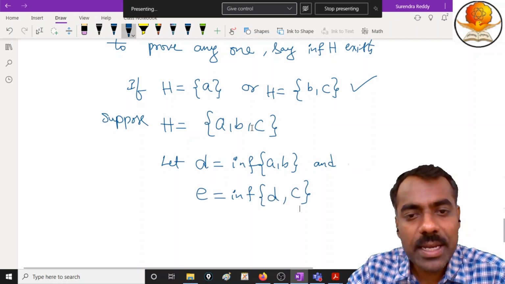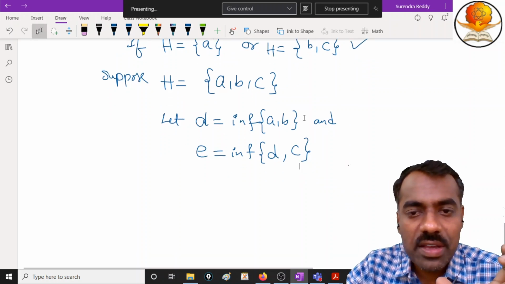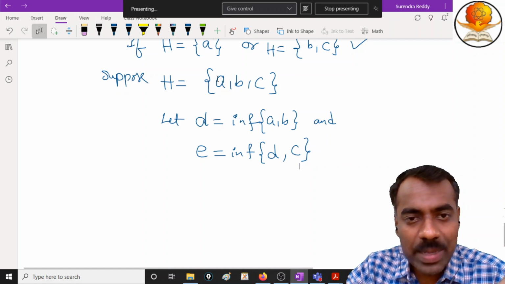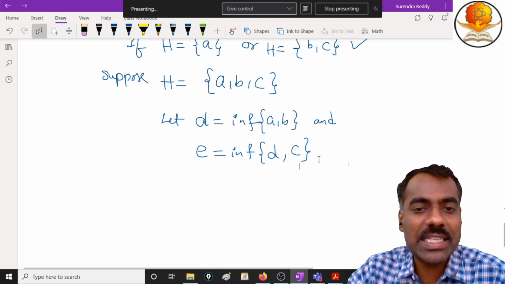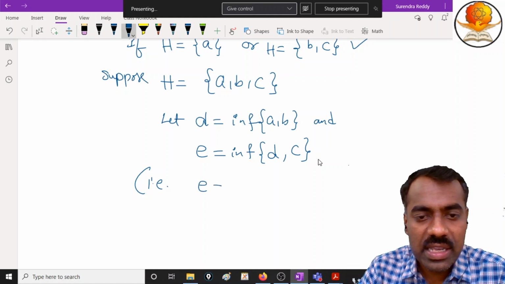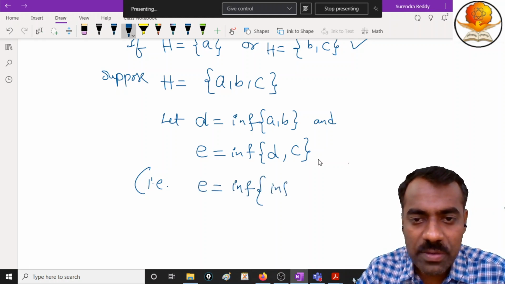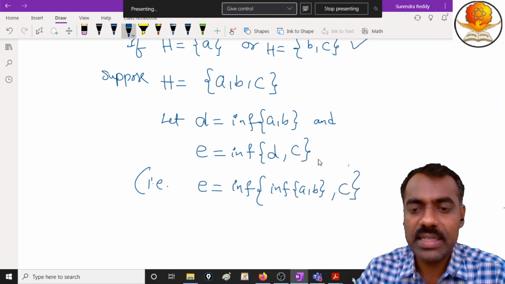So I repeat again, take three elements. For three elements, first what you have to do is find the infimum of any two elements, say the first two elements. Then we are finding the infimum of that element together with the third element. Is this clear? So E is nothing but the infimum of D, which is the infimum of A comma B, then C, right?